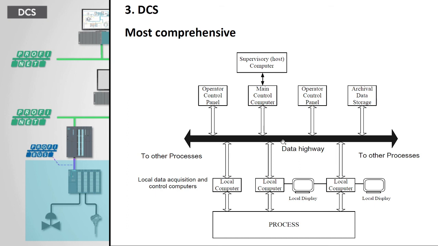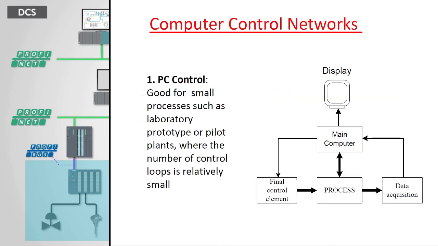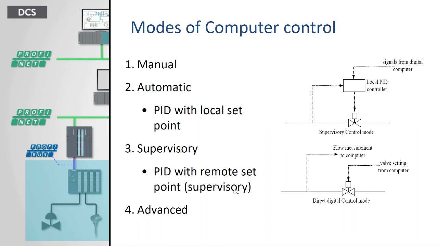The fourth one is IoT based. Nowadays we are using cloud computing based control systems, which are the advanced computer control of process. That is the IoT based computer control of process, which is also related to the DCS.